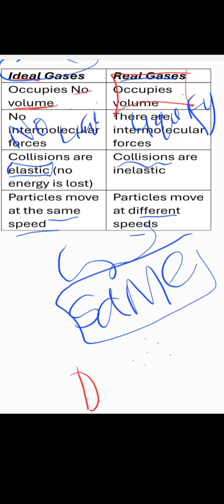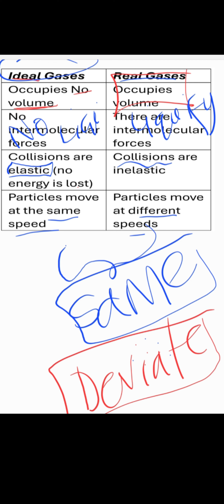That means their behavior can deviate, and we have to, as chemists, understand when real gases and ideal gases behave the same, and when their behavior is deviating or different. So we are going to explore when they behave the same and when their behavior deviates.